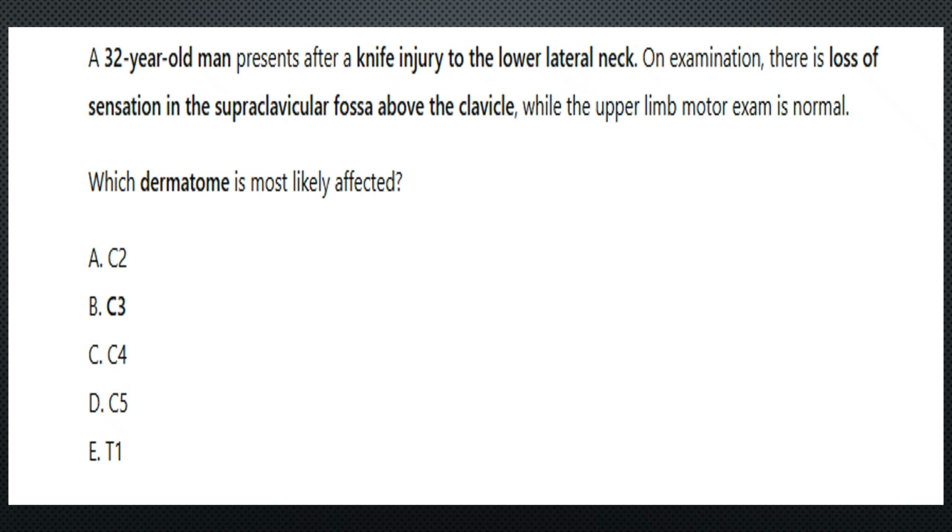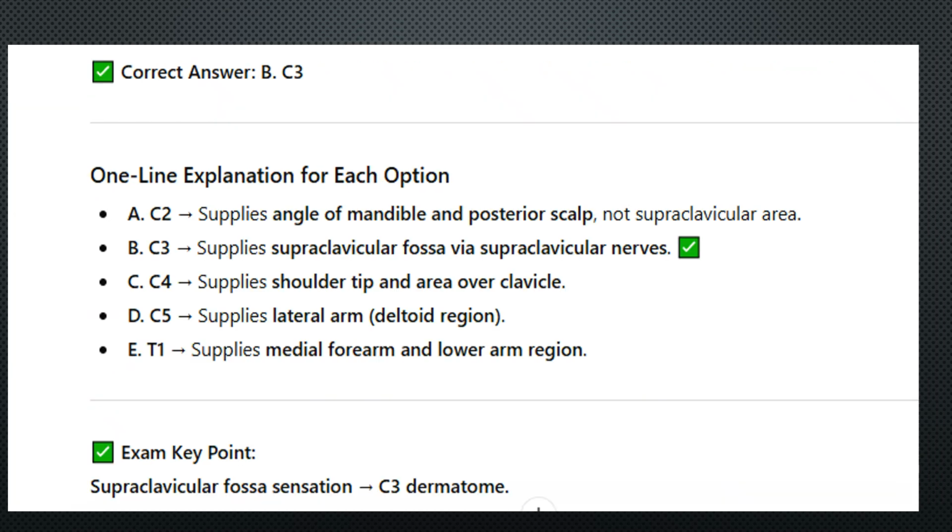Dermatomes of the upper limb, lower limb and abdomen are important and asked in the exam, two to three MCQs from dermatomes. So the answer is C3. C3 supplies the supraclavicular fossa via the supraclavicular nerve.